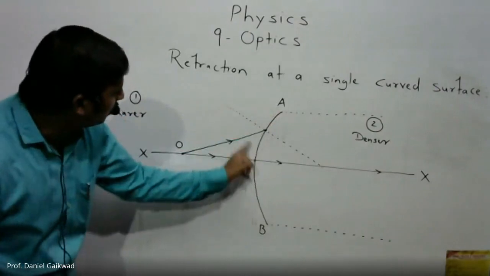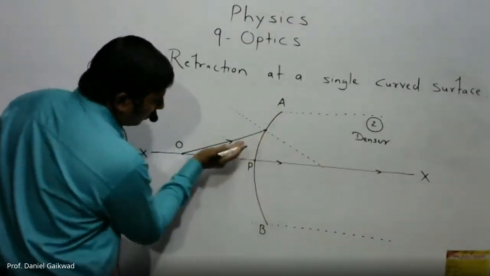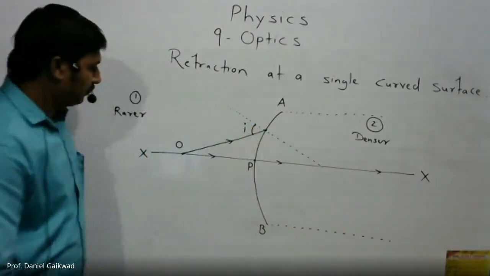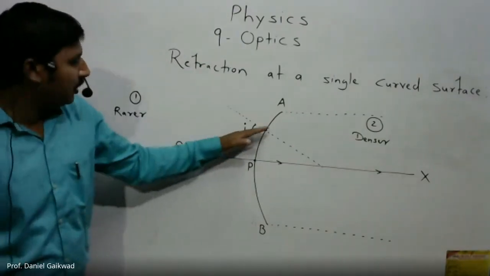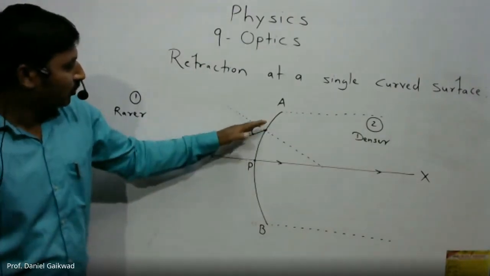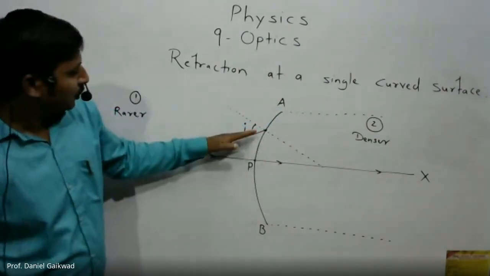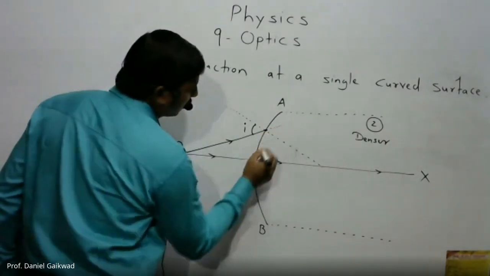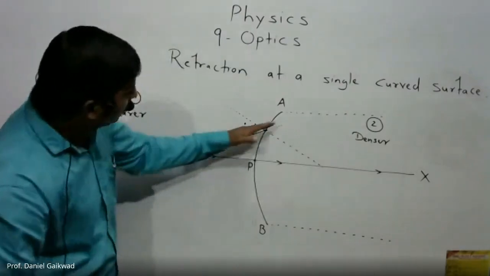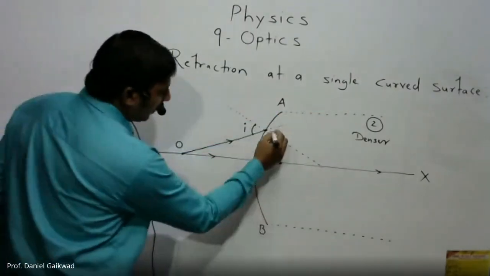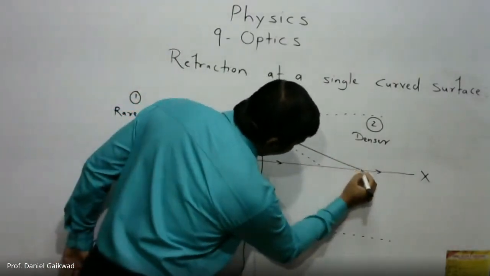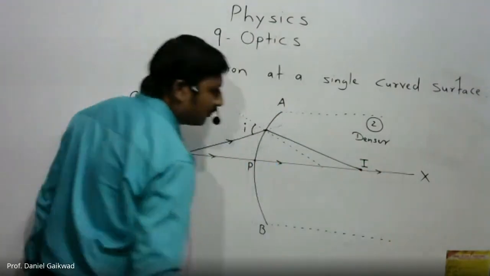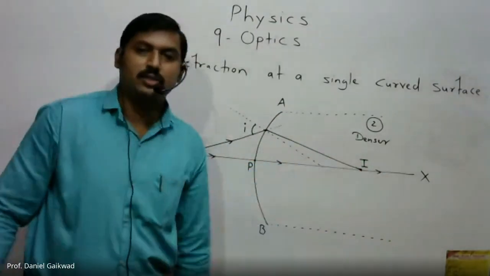So this is normal to the curved surface. And if it is the incident ray, then this angle is called angle of incidence i. Incident ray in the rarer medium enters from rarer to denser medium here. So check carefully, this is the initial direction. The ray will bend toward the normal, and after bending it will travel in this direction and be incident at this point. So here we have the formation of image I inside the denser medium.